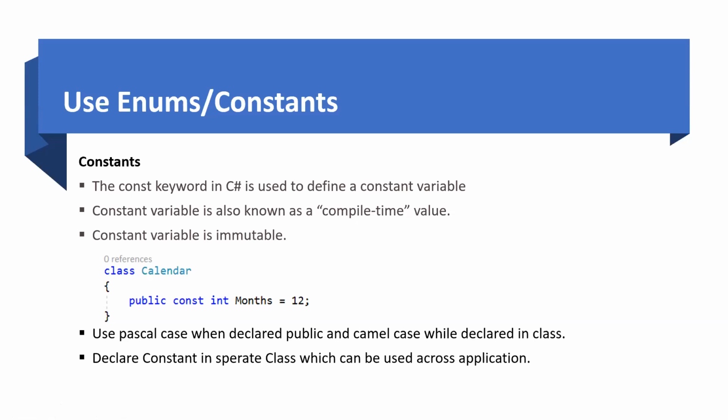For example, the month cannot be greater than 12, like 13 months cannot exist. This can be added in the constant class and used across the application. While writing a constant, we should always use Pascal case, and it should be public whenever declared in a class. And if it is declared within a method, then we can use camel case.